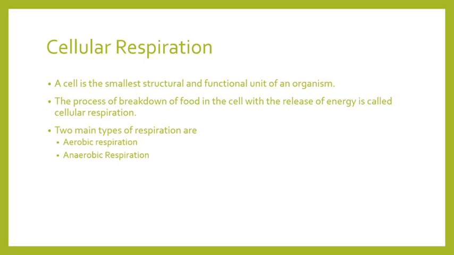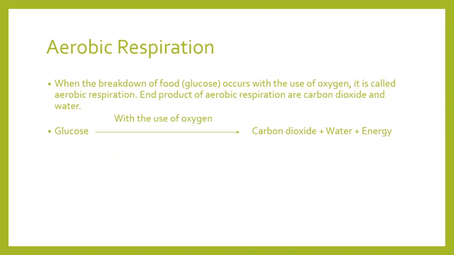The two main types of respiration are aerobic respiration and anaerobic respiration. The first one is aerobic respiration.